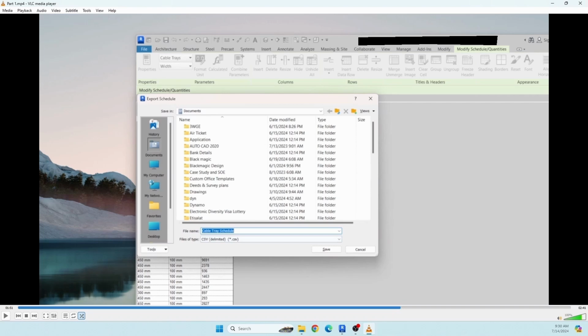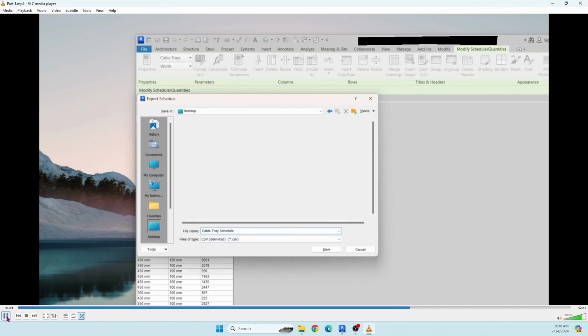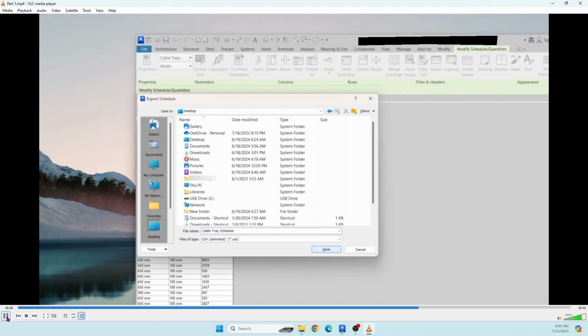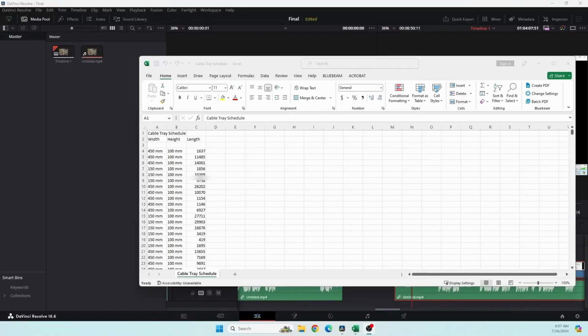However, this comma separated value file has to be transformed to an Excel file. I will show you. First save this CSV file. You require a location. You see this CSV. This is the CSV file.